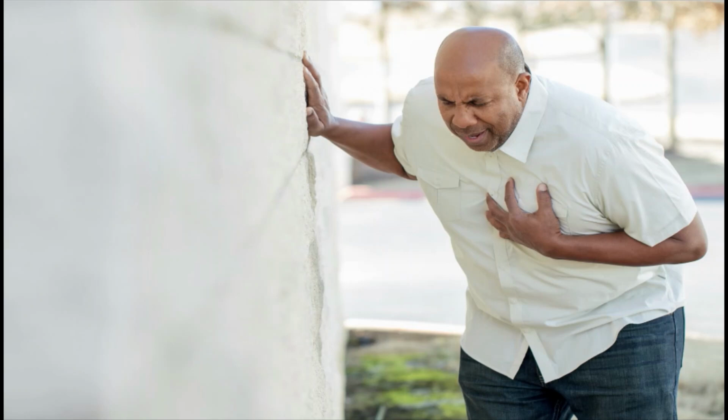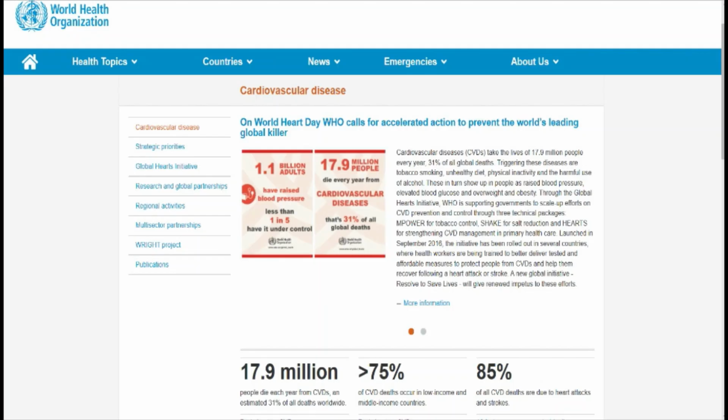Going to talk about what is heart disease, its risks, symptoms, and the conventional treatments. According to the World Health Organization, cardiovascular disease takes the life of 17.9 million people every year, which is 31% of all global deaths, which means there are more than 200 deaths around the world every second due to cardiovascular